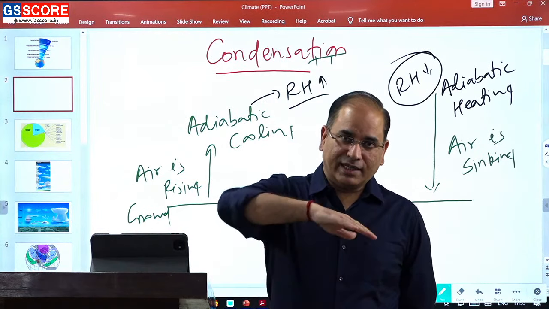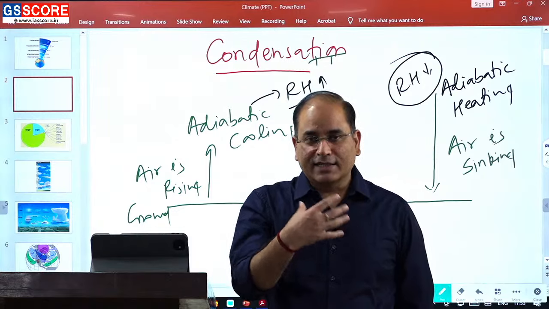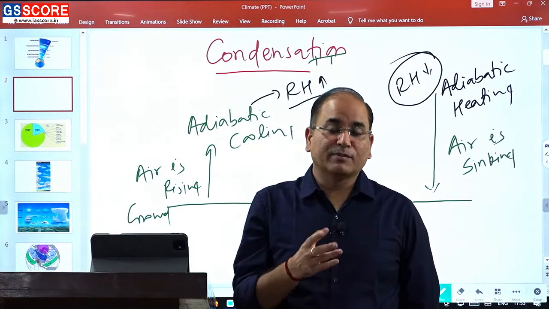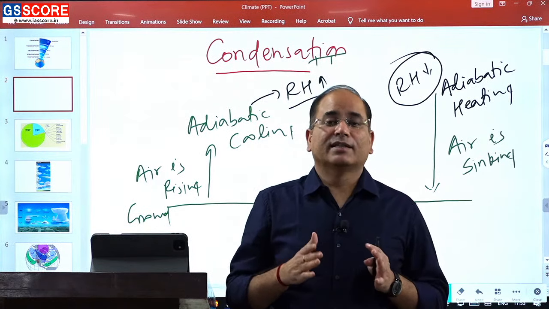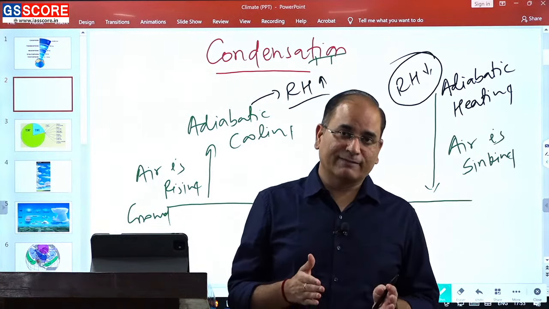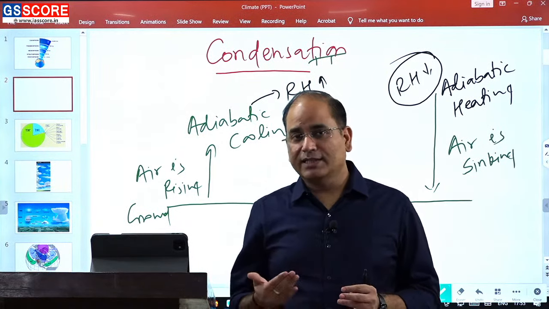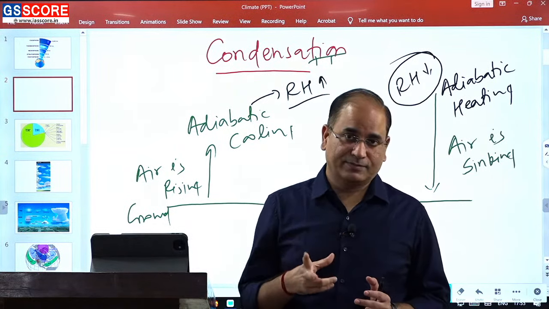So, whenever the air is rising, adiabatic cooling will happen, resulting in increasing RH, and when the RH becomes 100%, it means air has the maximum water holding capacity. That condition is known as saturation, and after saturation, if there is any further decrease in temperature through the rising, then we will witness condensation.